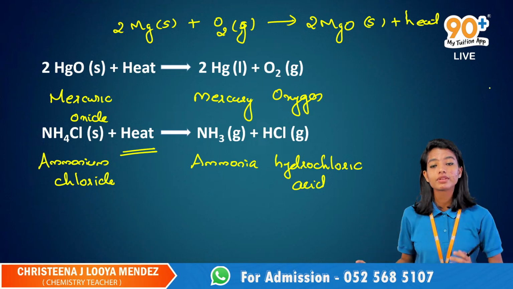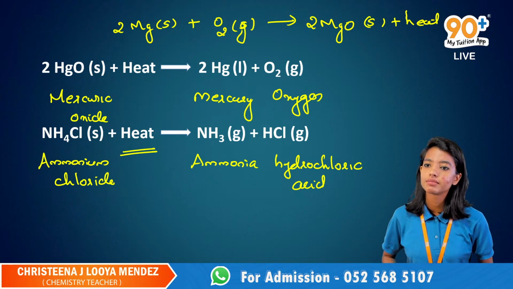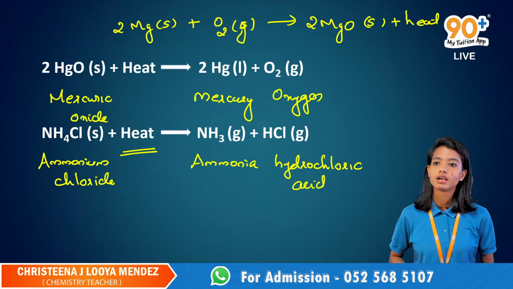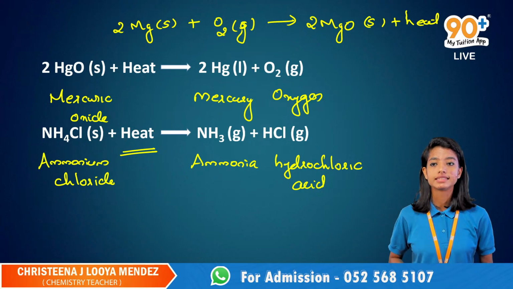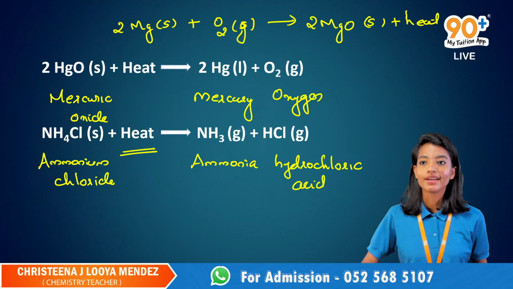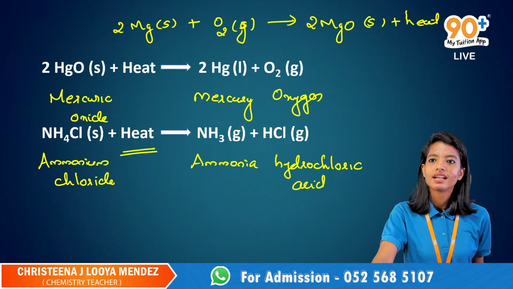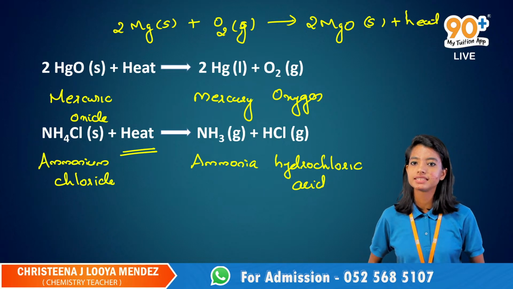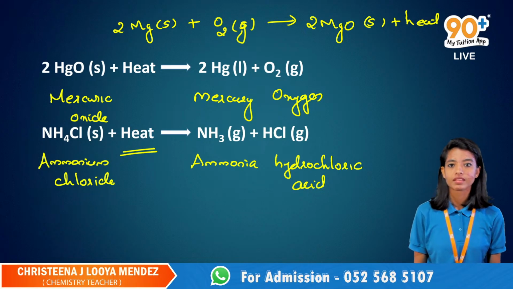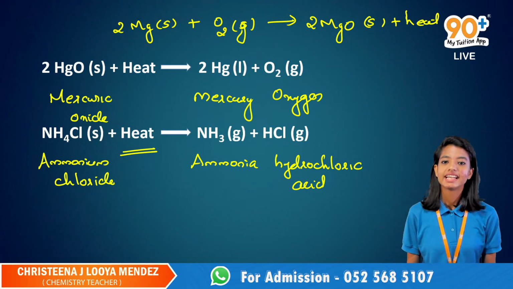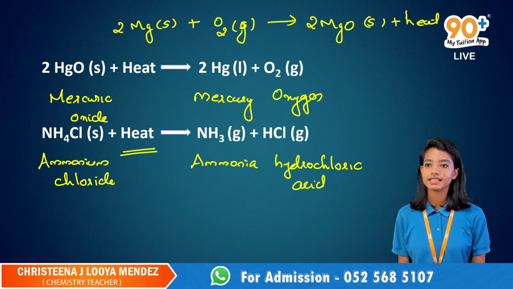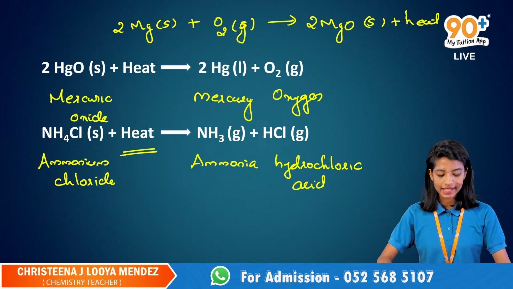I've explained everything. So we have a hand raised over there. Yes, John. Ma'am, when the formula comes, we can write ammonium chloride absorbs heat energy instead of ammonium chloride reacting with heat energy, right? Both are the same. Both of them are the same. Okay, I just had confusion. Thank you. Yes, HCl is hydrochloric acid.